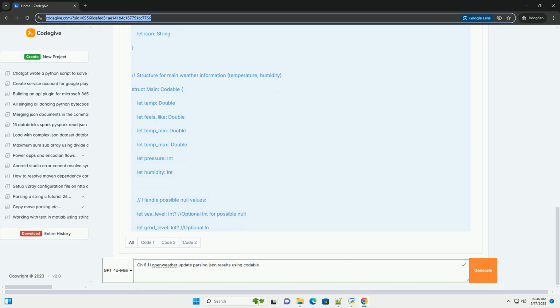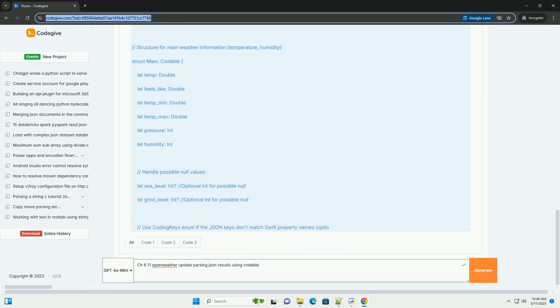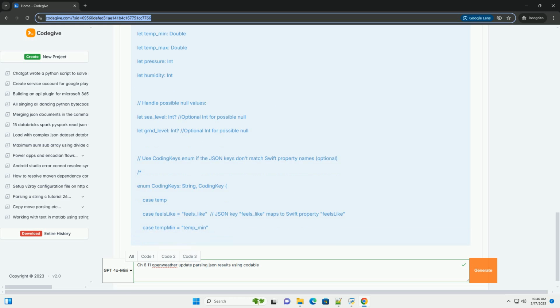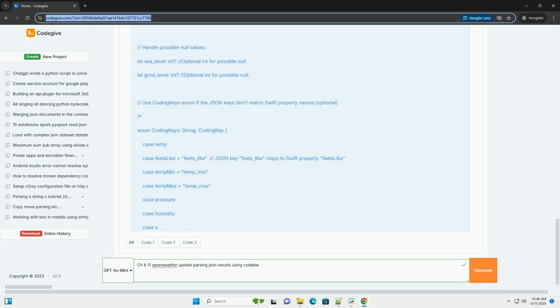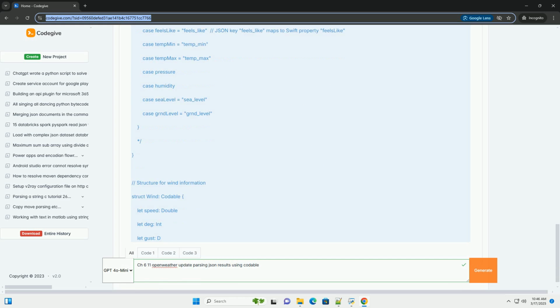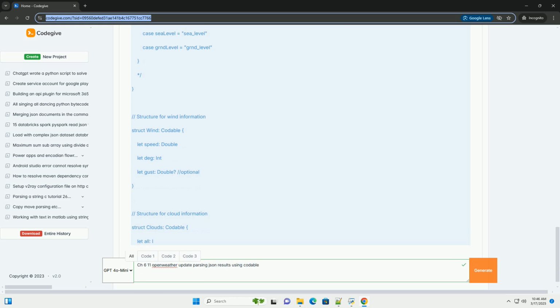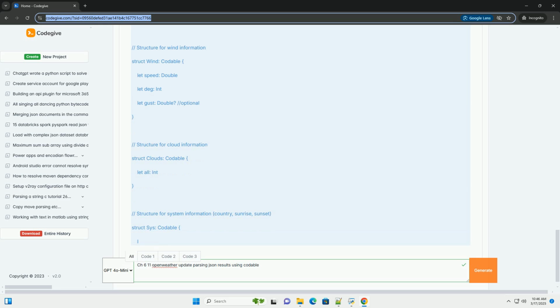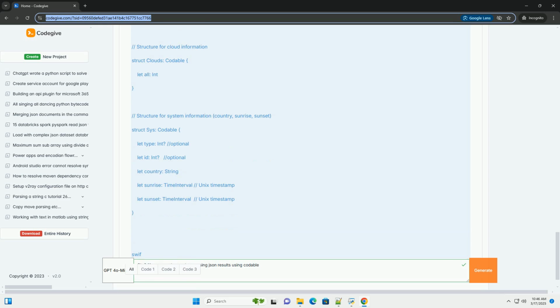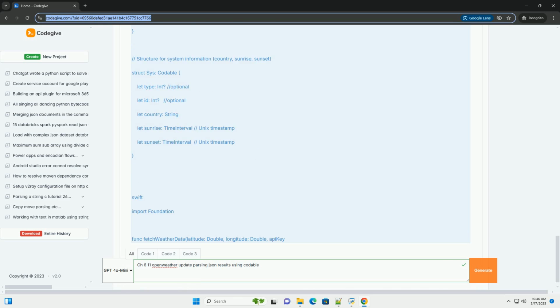Understanding the goal. The core objective is to: 1. Make a network request, send a request to the OpenWeather API to fetch weather data for a specific location. 2. Receive JSON response, receive the response from the API, which will be in JSON format. 3. Parse the JSON, use Codable to automatically convert the JSON data into Swift objects, structs or classes, that are easy to work with. 4. Use the parsed data, access and use the weather information, temperature, description, etc., within your app.